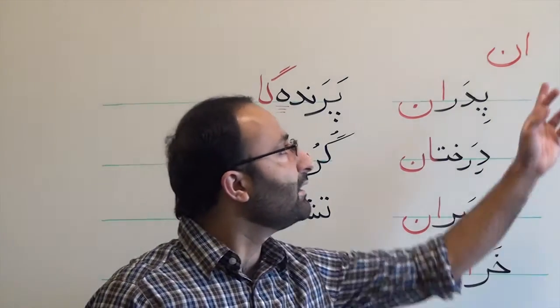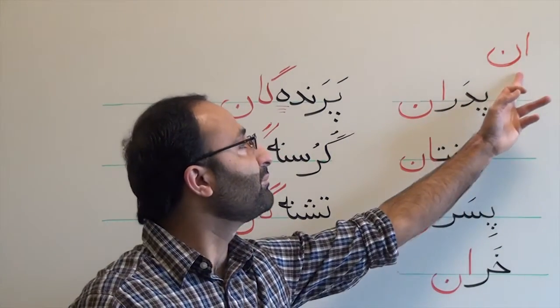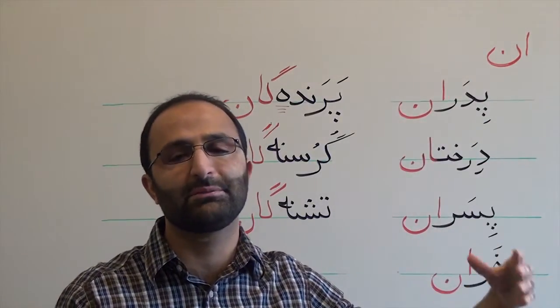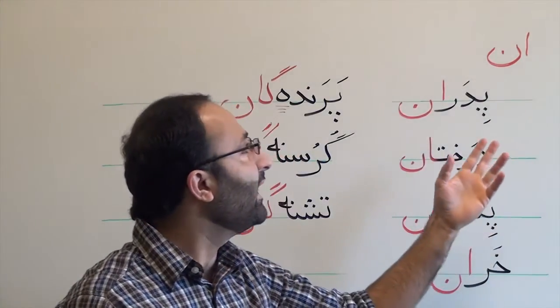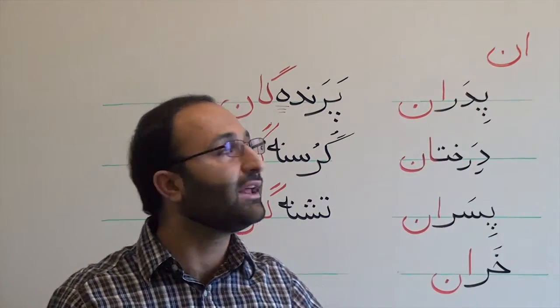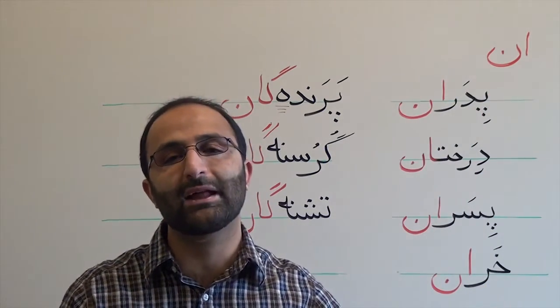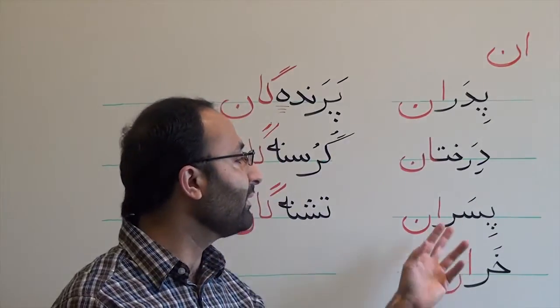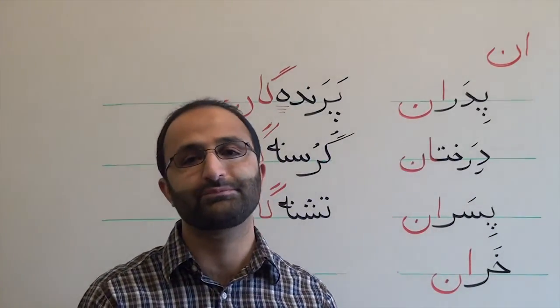So the points about an. It is just used for animated objects like human beings, plants, animals. Secondly, in spoken Persian, an changes to a. پدران changes to پدرا, درختان changes to درختا, and پسران changes to پسرا.